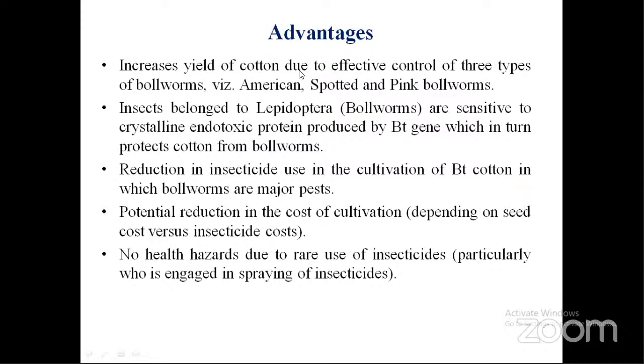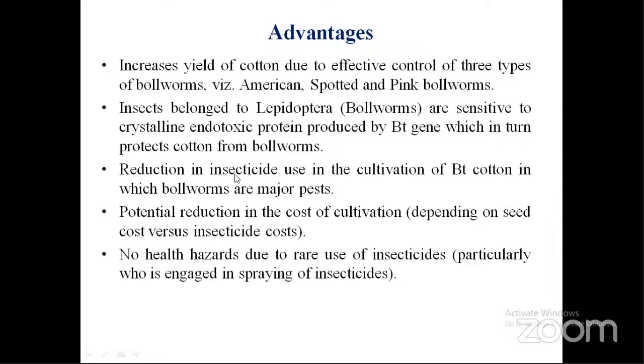Here we can see some of the advantages of BT cotton. First, it was mainly developed to show tolerance to American spotted and pink bollworms. These insects belong to Lepidoptera. They are very sensitive to the crystalline endotoxin protein, which is produced by Bacillus thuringiensis and was inserted from that bacterium into this cotton. That's why these bollworms are very sensitive to the protein produced by the BT cotton crop, and it protects the cotton from bollworms.